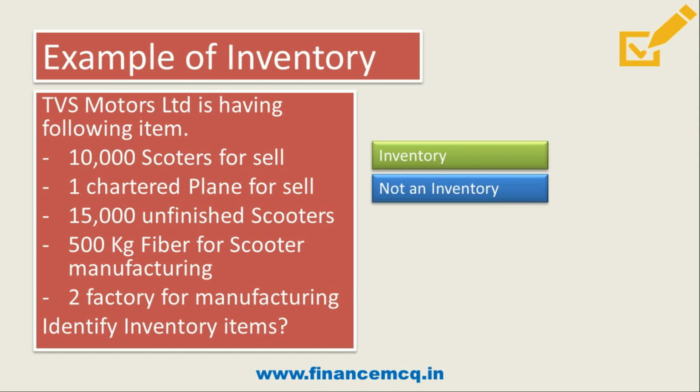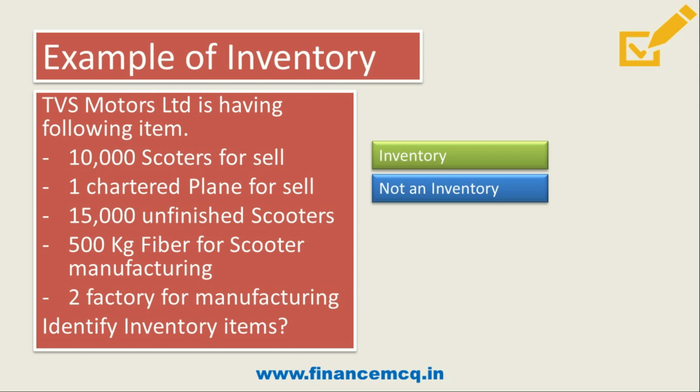Why? Because it is not in the ordinary course of business. What is the ordinary course of business of TVS Motor? It is manufacturing and selling of scooties. Is a chartered plane ordinary course? No, it is not their regular activity. So it won't be their inventory, it is an asset, though it is held for sale.